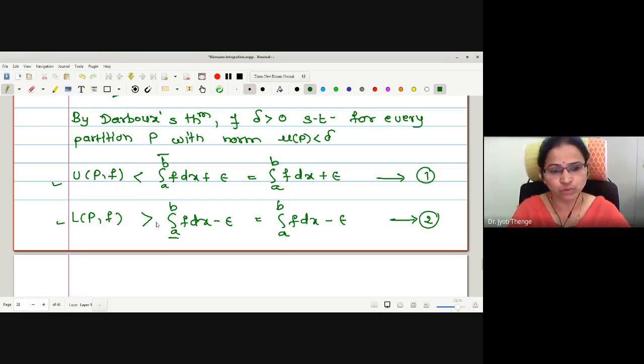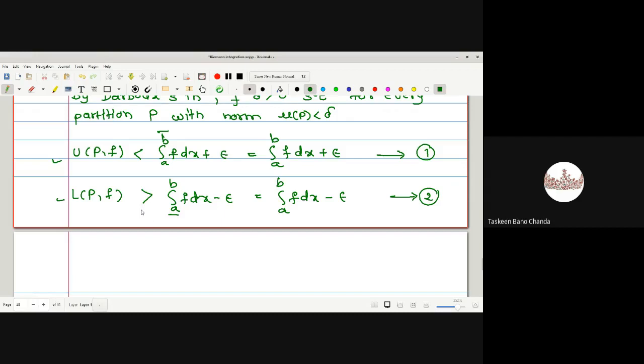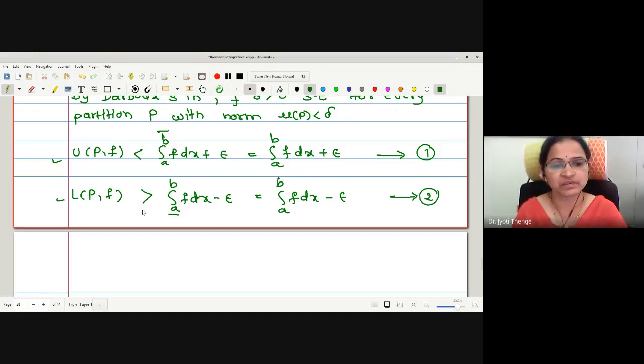Therefore, what do I have to do? I have to make the inequality symbols the same. And to make the symbol the same, we will multiply statement number 2 by a negative sign. What will happen if I multiply by negative? The inequality reverses. Strictly greater will become strictly less. Then we can do the operations between the two inequalities.